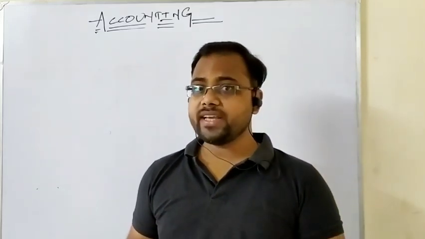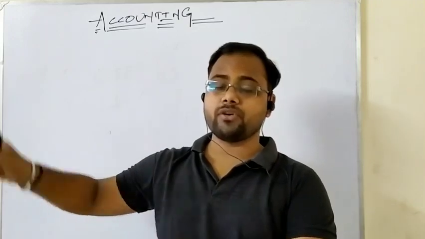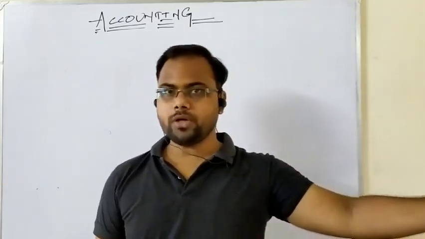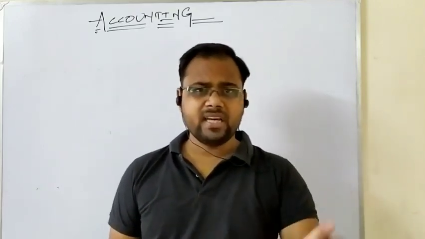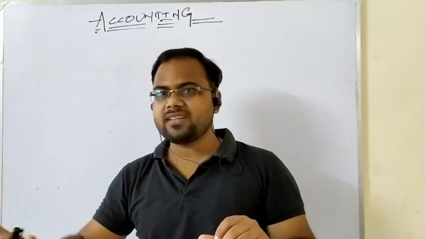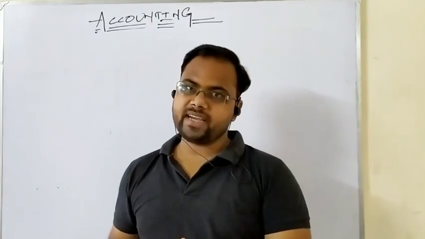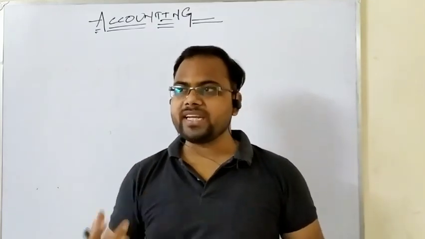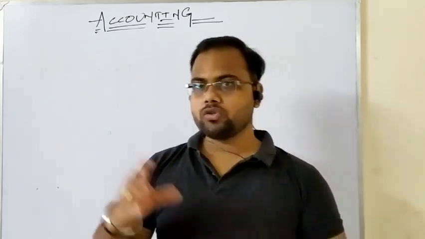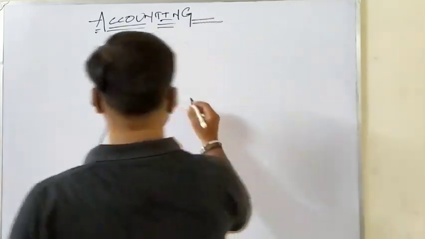I have discussed already in my last video regarding the types of revenue expenditure. If you have any doubt, you can go to that recent video. Okay. So on the left hand side, the expenses which are recorded in trading account are direct expenses, and on the right hand side, the incomes which are recorded in the trading account are direct income. So incomes and expenses of direct nature are recorded in trading account. So let us discuss in detail.